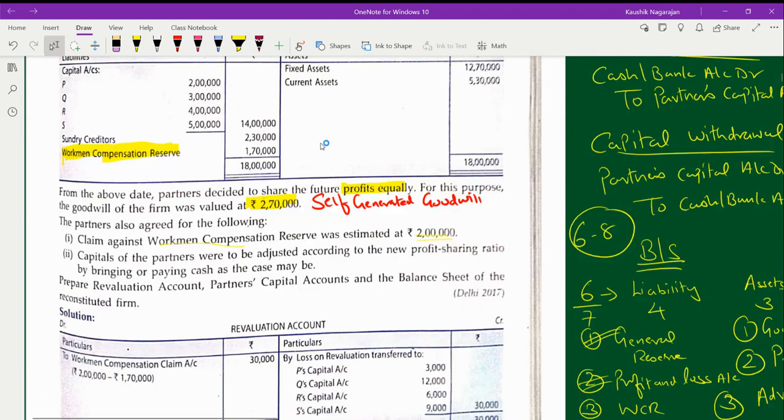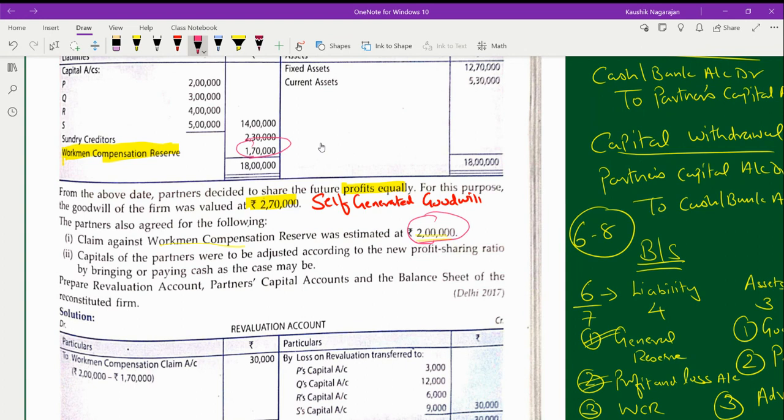Now you just have a verification of what amount you have as a reserve. The reserve amount is rupees 1 lakh 70,000. Okay, the amount of reserve you are maintaining is rupees 1 lakh 70,000, but the amount of claim has come to 2 lakh. So now you need to open a revaluation account because the claim is exceeding the reserve. So two sets of journal entries we have to pass.